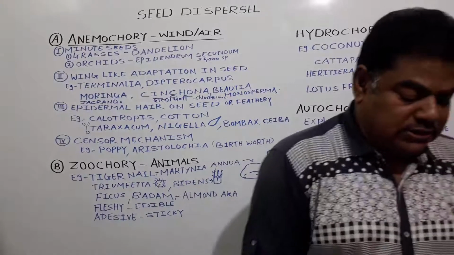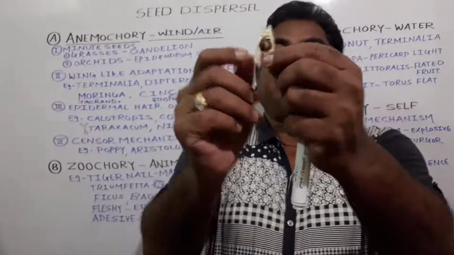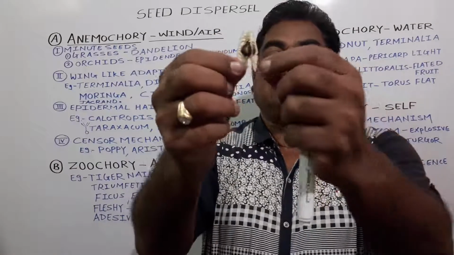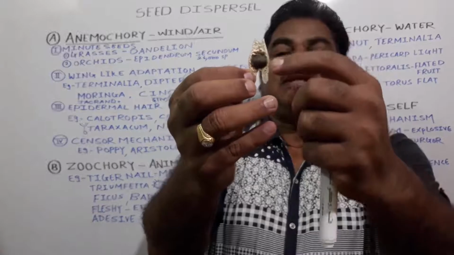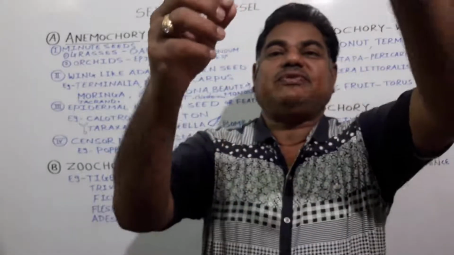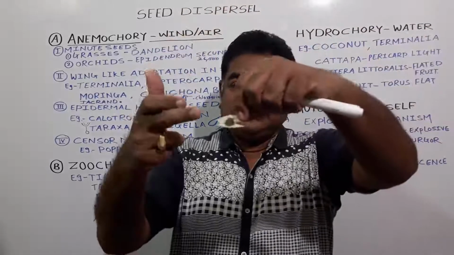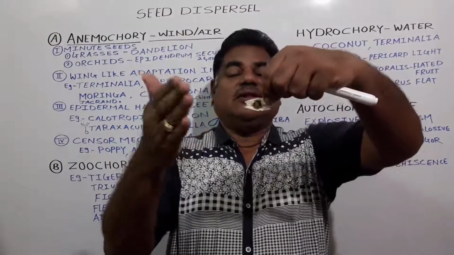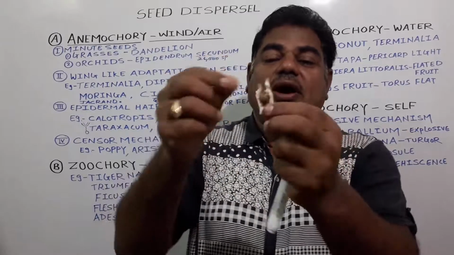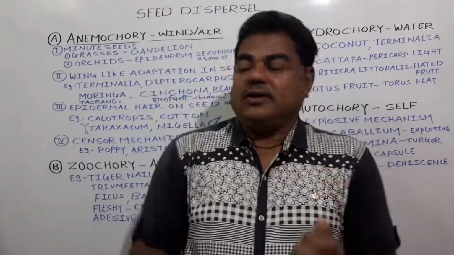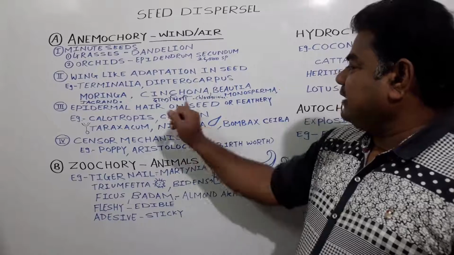In the case of these seeds, see here, the epidermal layer gets modified into a wing-like structure, and due to this wing-like structure, these seeds get dispersed from one place to another with the help of wind. So this one is the seed of moringa. And second, that is cinchona, that is dalchini.